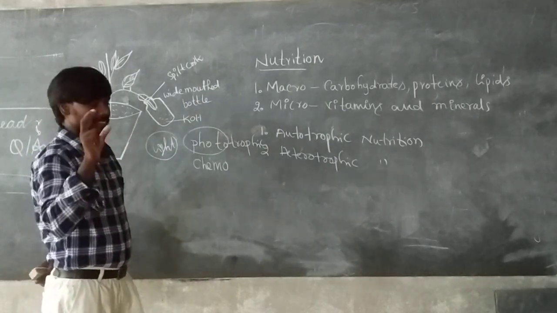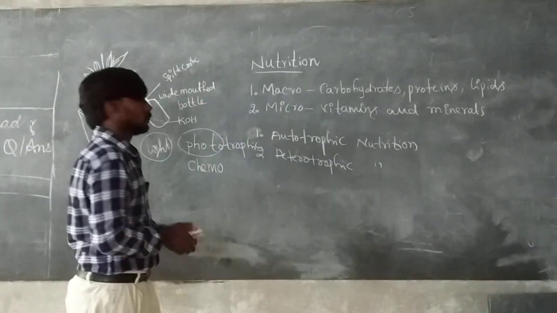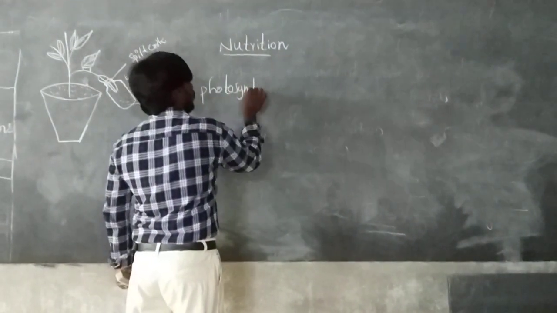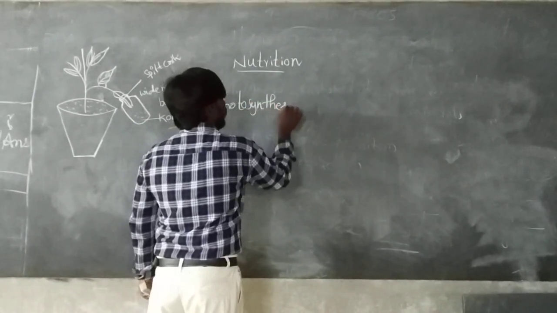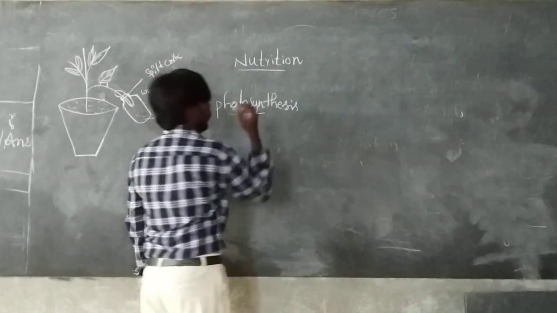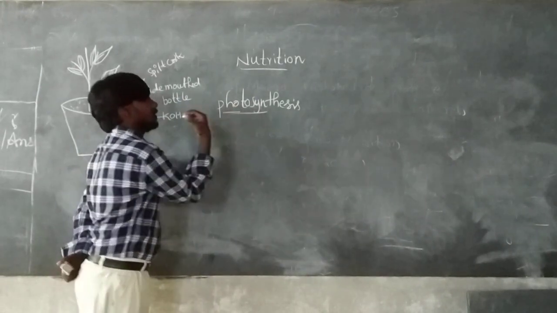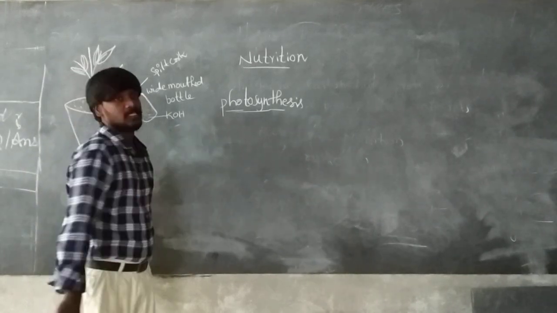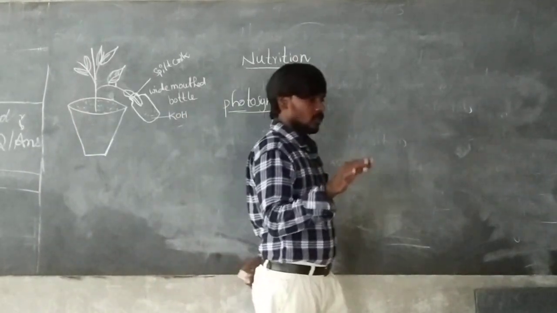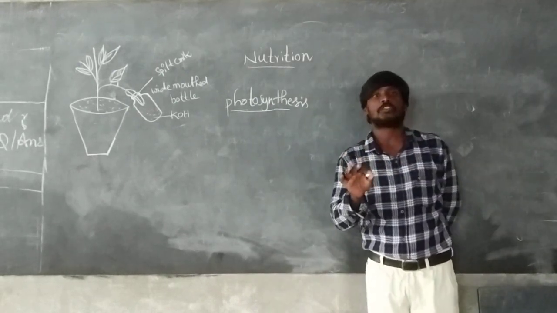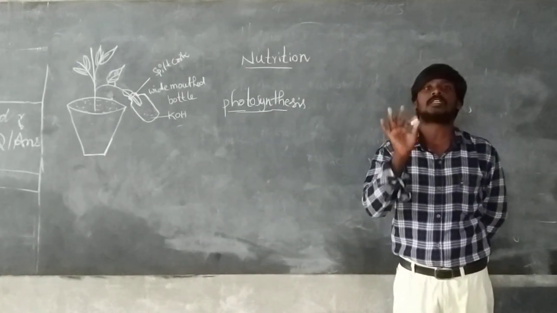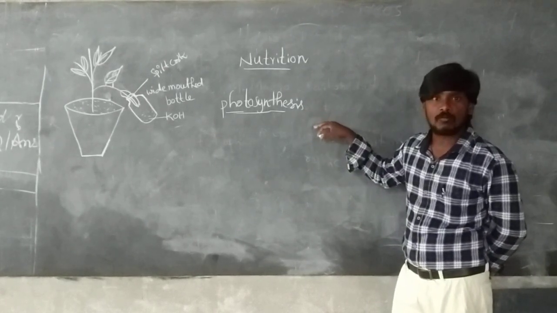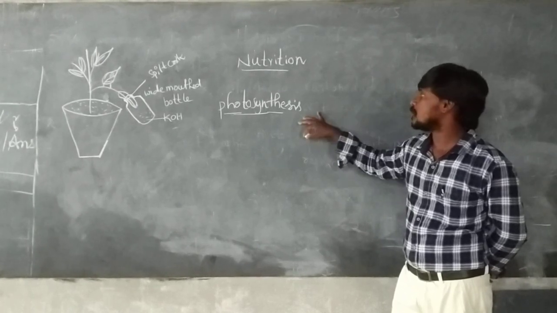Now let's discuss photosynthesis. Photo means light, and synthesis means dividing into small particles. That is called photosynthesis. In the presence of sunlight, carbon dioxide, and water, the plants prepare food material. That is called photosynthesis.